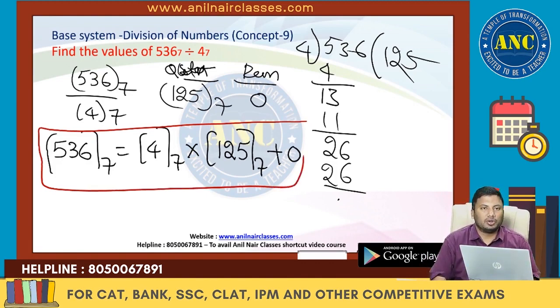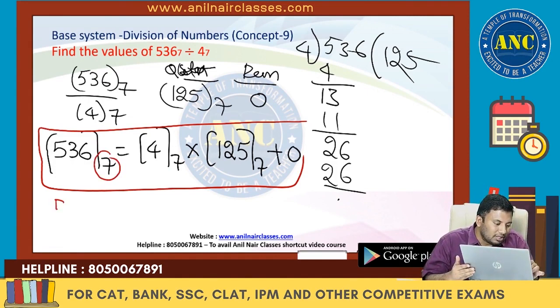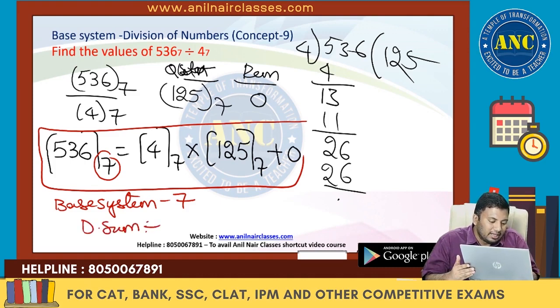Is it clear to you? Don't need to do anything. In a base system 7, what is the divisibility rule? In a base system 7, the digital sum is divided by 6. That is what yesterday we have discussed.